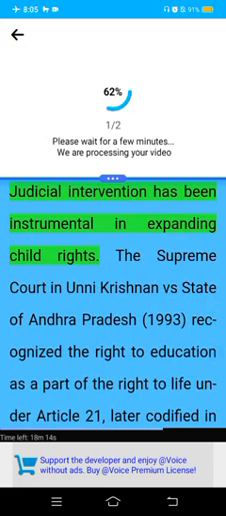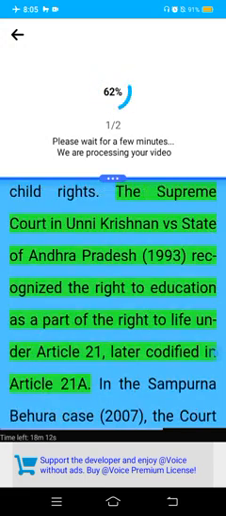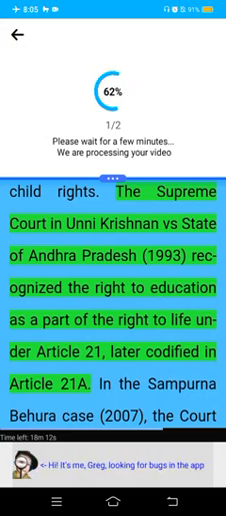Judicial intervention has been instrumental in expanding child rights. The Supreme Court in Unni Krishnan v. State of Andhra Pradesh, 1993, recognized the right to education as a part of the right to life under Article 21, later codified in Article 21A.